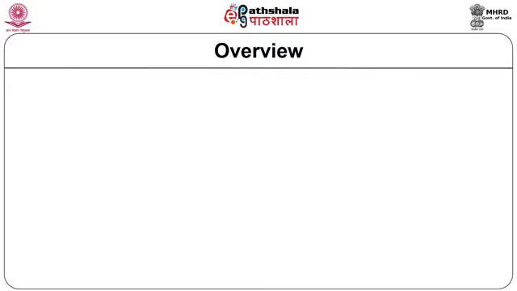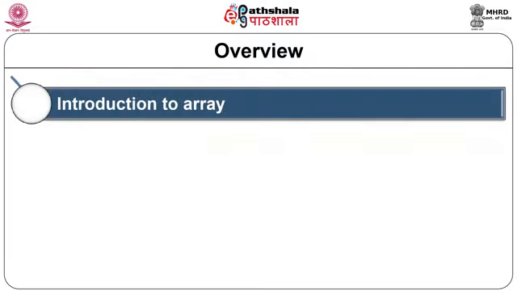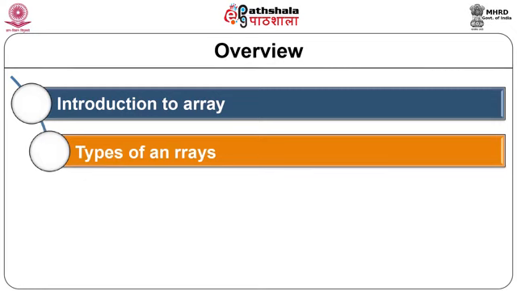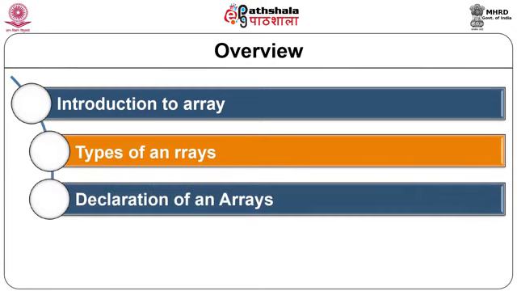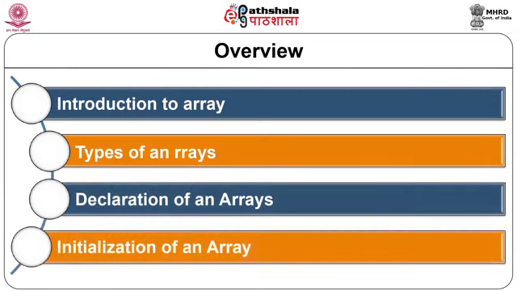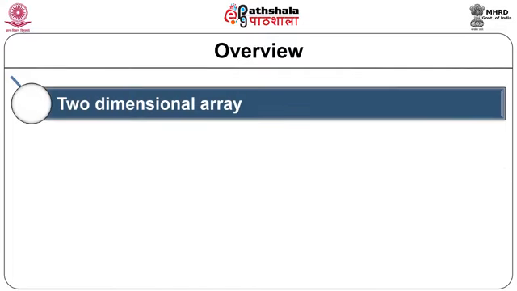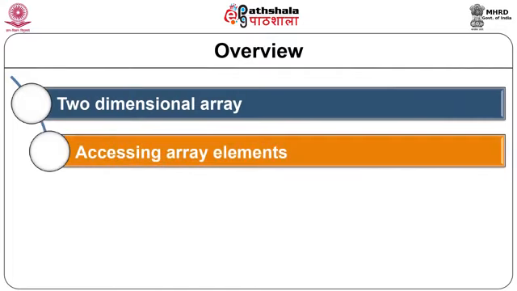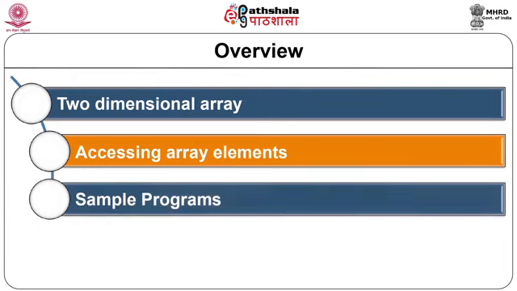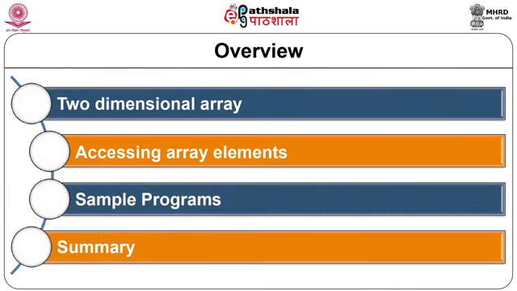Overview of this module: introduction to array, types of C array, declaration of an array, initialization of array, two-dimensional array, accessing array elements, sample programs and summary.